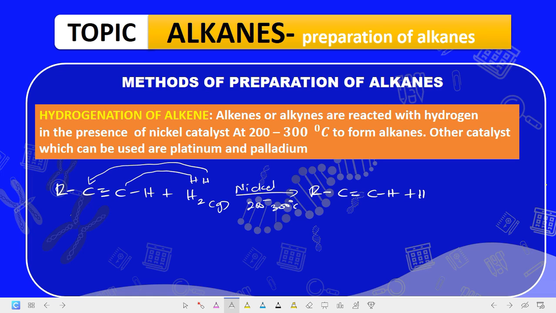So this alkene can be further hydrogenated. If this alkene is hydrogenated, it means this one will come here, while this other one will come here, and this gives us R C. Here is supposed to be H because the H added here, and here is supposed to be another H. So when this other two adds now, here will be R C. This H adds to this CH, becomes CH2.